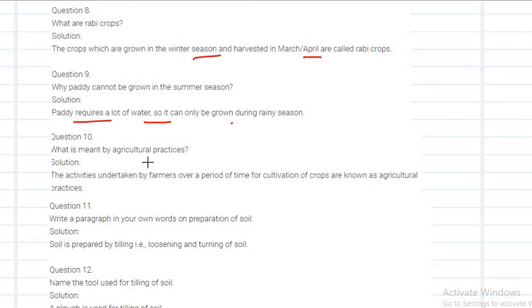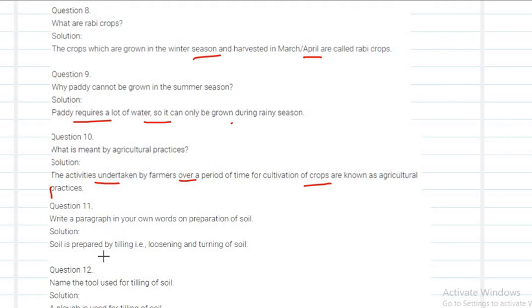What is meant by agricultural practices? What do you mean by that? The activities which are taken by the farmers over a period of time for cultivation of crops. Whatever activities the farmer does in order to cultivate crops of quality are the agricultural practices. Next, write a paragraph in your own words on preparation of soil.